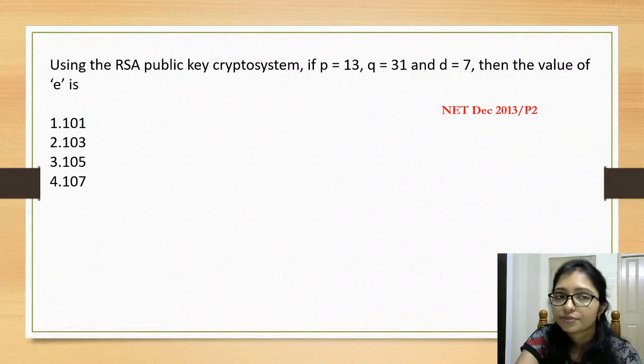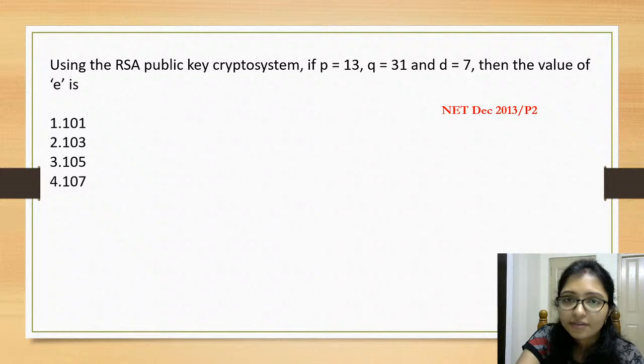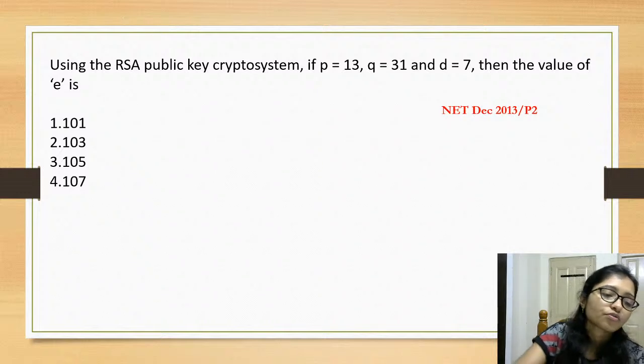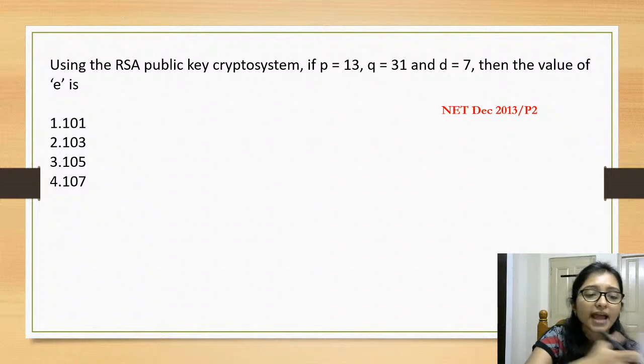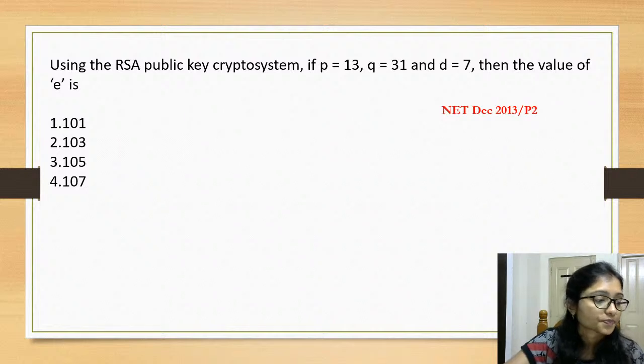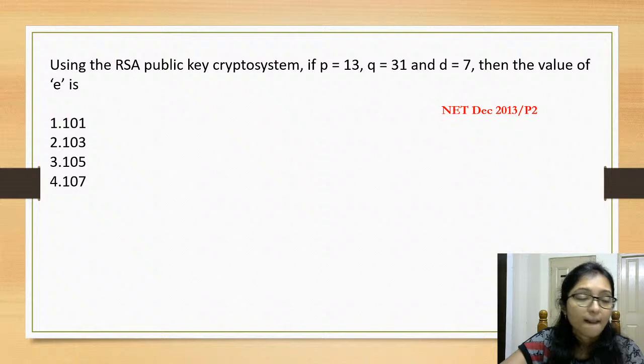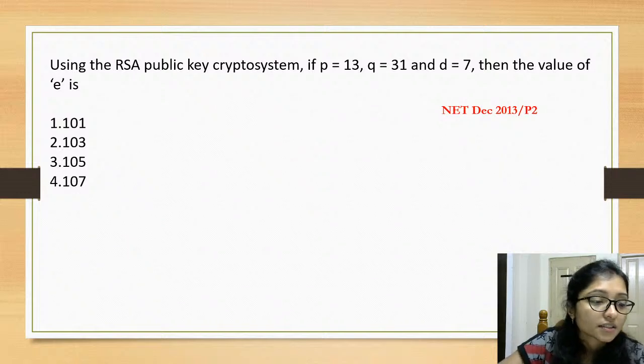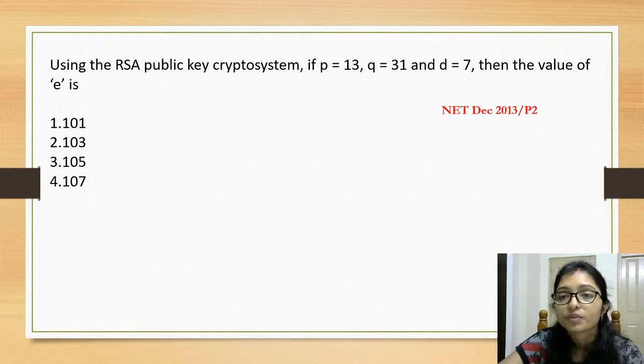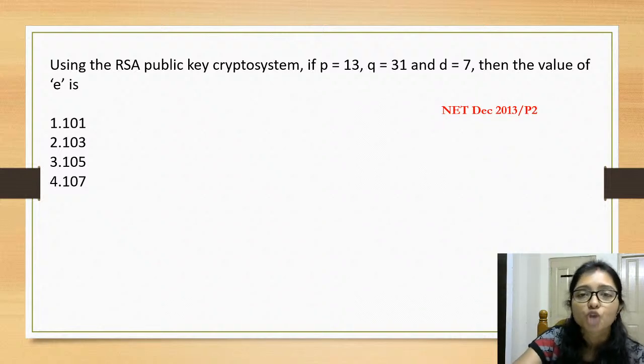Now how to solve? Whatever formula I have given you, from that formula try to solve it.